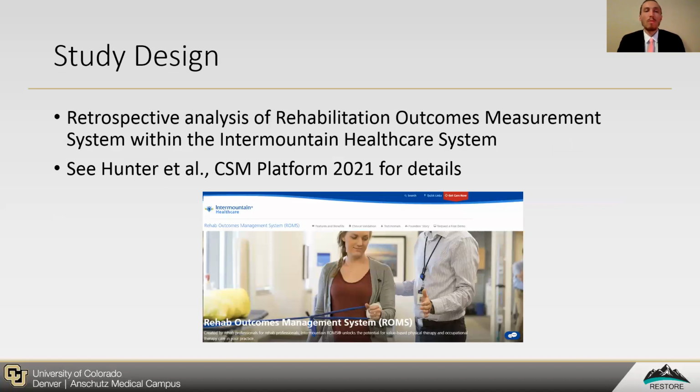This study employed a retrospective analysis of the Rehabilitation Outcomes Measurement System, or ROMS system, within Intermountain Healthcare System, a large healthcare system based in Utah. There was a presentation immediately prior to mine by Stephen Hunter and colleagues that provides significantly more details about this system and the process and introduction and adoption of the care guideline. So I will only cover it very briefly here.